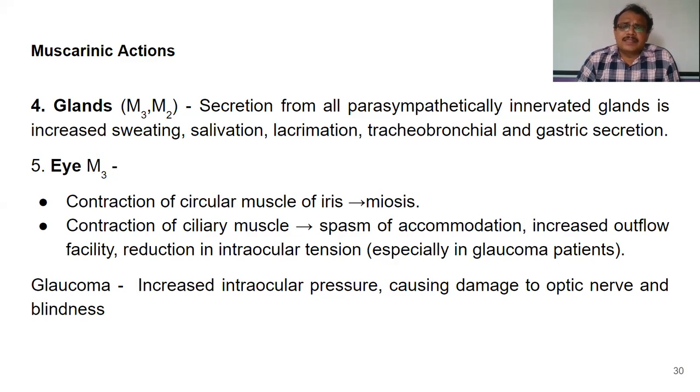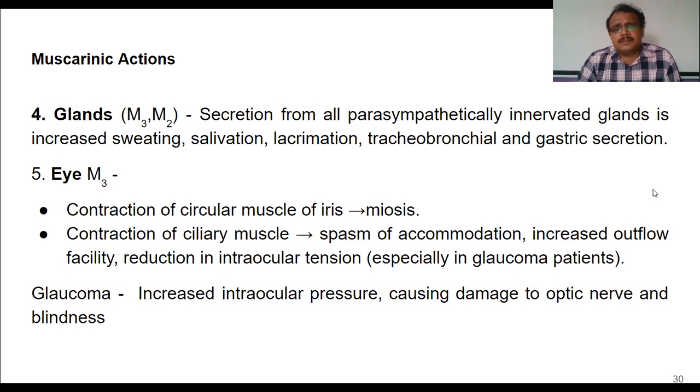In the same way, the ciliary muscle which suspends the lens behind this iris also consists of M3 receptors, and stimulation of M3 receptors will lead to contraction of ciliary muscle and spasm of accommodation, because when ciliary muscle is contracted, the lens could not be able to adjust for near and far vision.